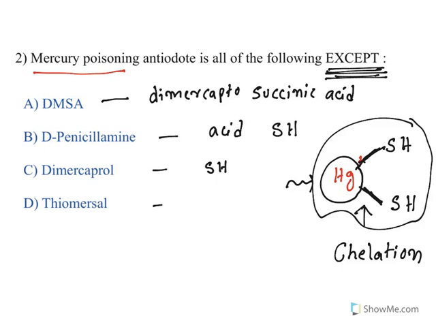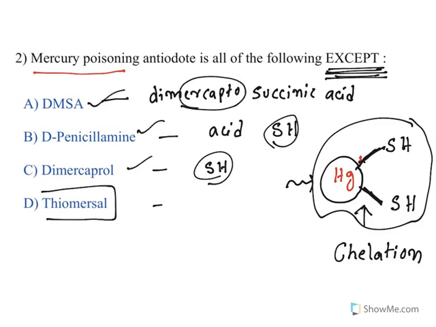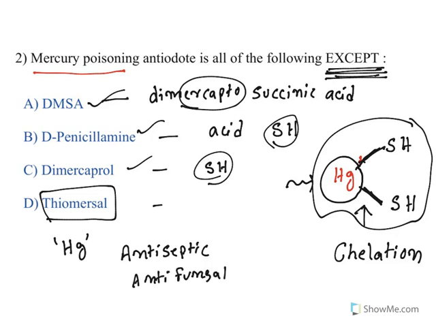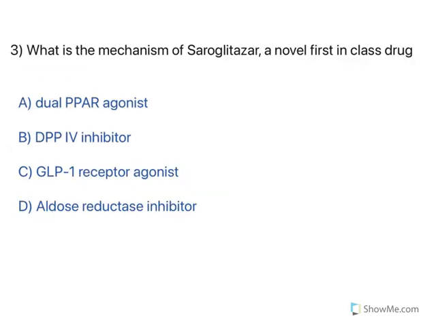So all the drugs which have got sulfur will be acting as very good antidotes, mercapto. So all the 3 are very good antidotes. Only thiomersal is not an antidote. In fact, thiomersal in its structure itself contains a mercury. And the property of thiomersal is, it is an antiseptic and it is also an antifungal agent. So this is not used to treat mercury poisoning. So this is what the except one is. Remaining all 3 can be used to treat mercury poisoning. Thiomersal? No. So the answer is thiomersal. Moving to the next one.